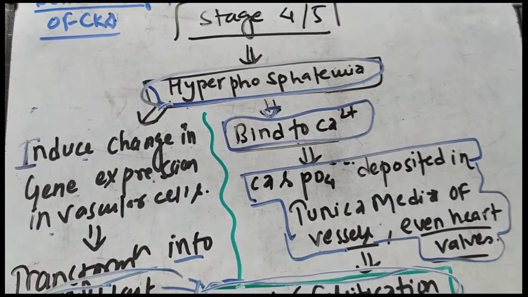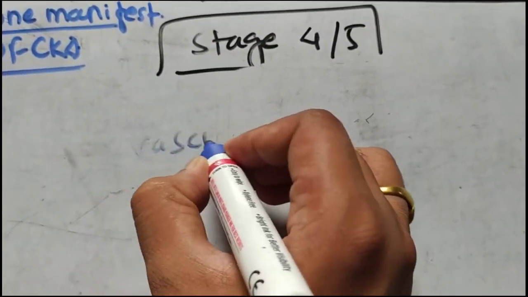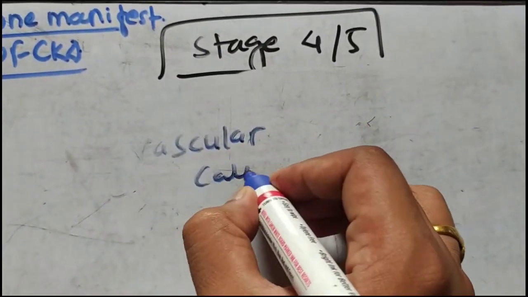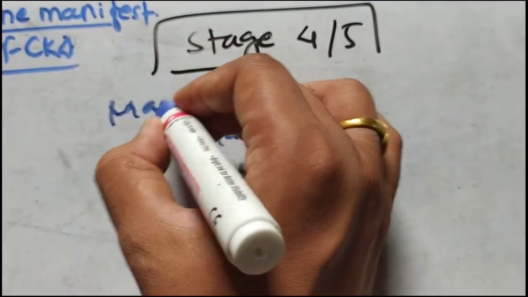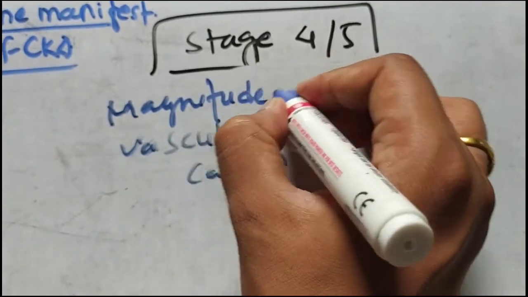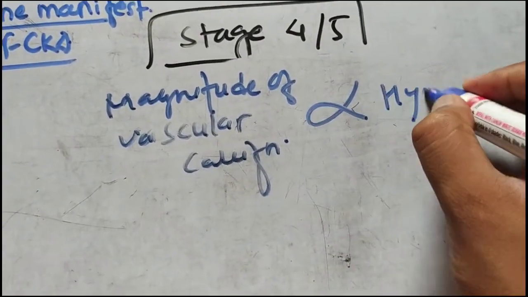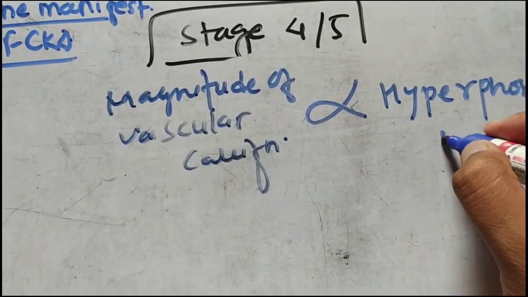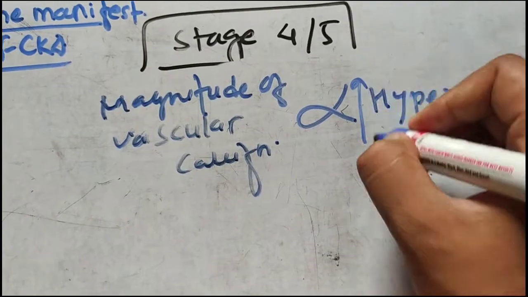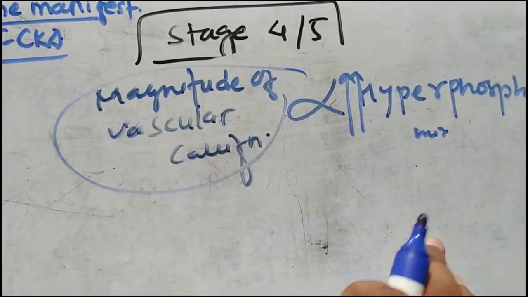It is seen that the magnitude of the vascular calcification is directly proportional to the hyperphosphatemia. If there is increasing hyperphosphatemia, there will be increased vascular calcification.